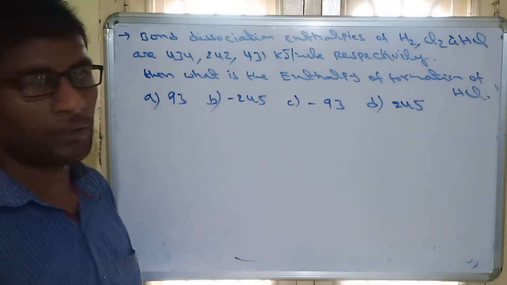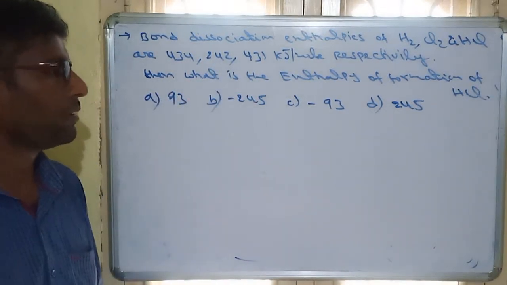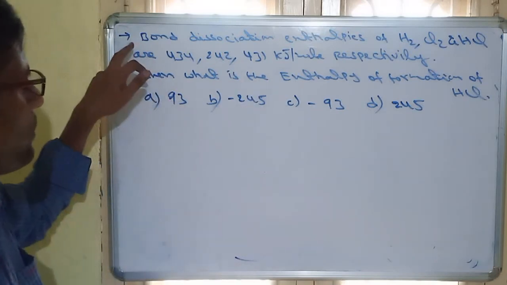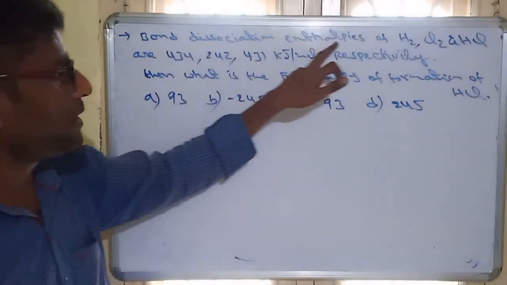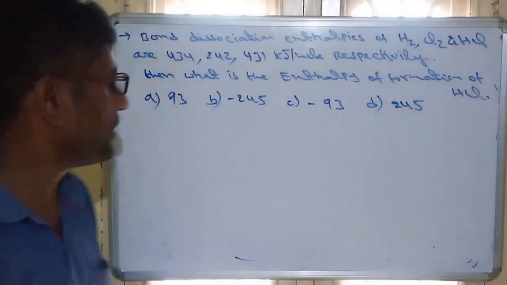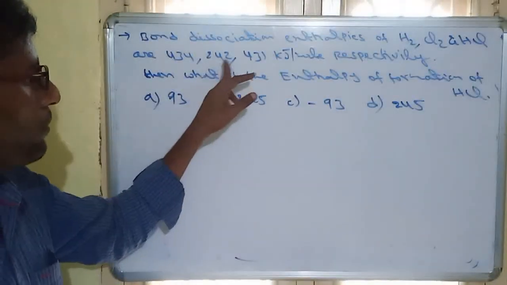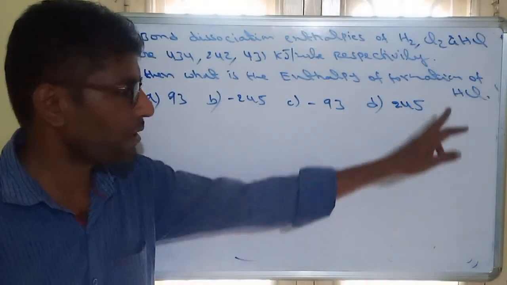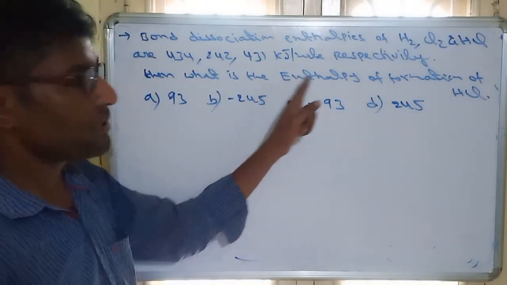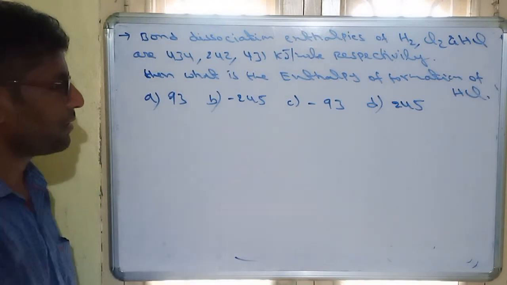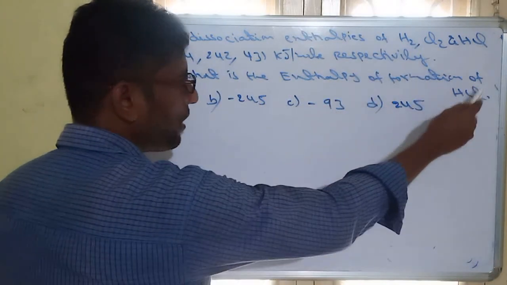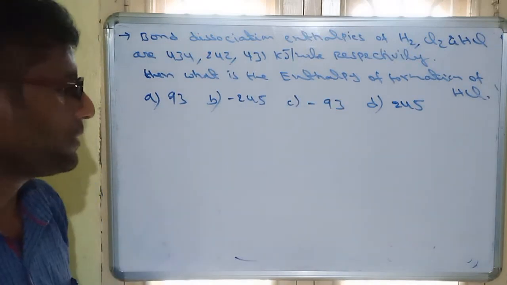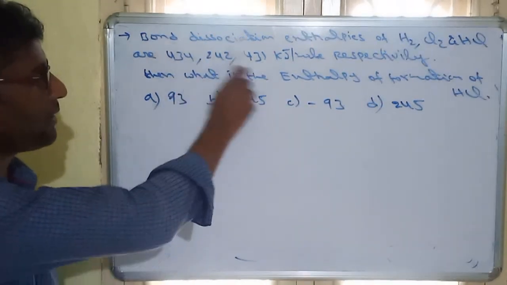See this question. Try it as homework and send me the answers in the group. Very simple question. The question says that the bond dissociation enthalpies of H2, Cl2 and HCl are given as 434, 242 and 431 respectively. Then what is the enthalpy of formation of HCl? Here the reaction is not given, just a statement. So we have to identify the enthalpy of formation of HCl by knowing the bond energies.